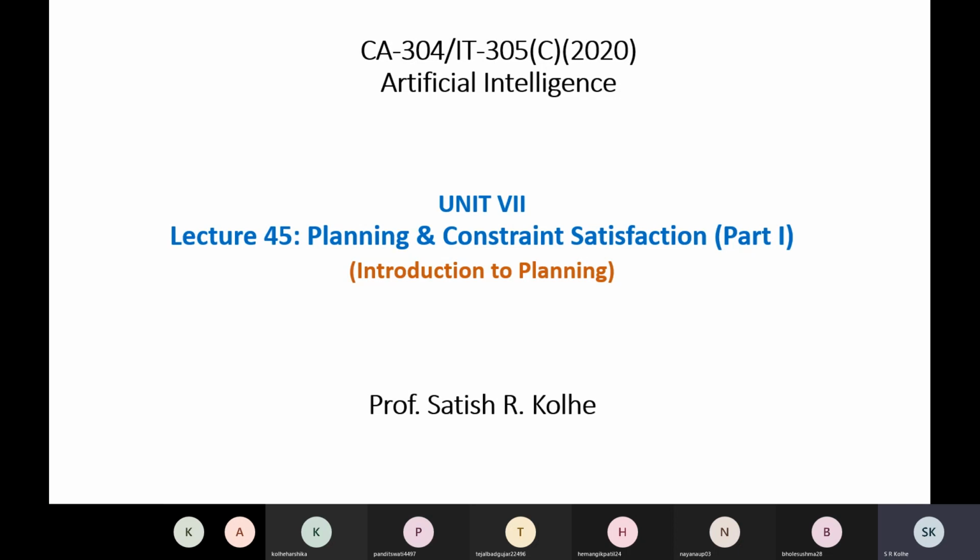A very basic, primitive technique that we have discussed was predicate logic, first order predicate logic knowledge representation. And we are going to use this mathematical logic or first order predicate logic for representing knowledge while understanding different planning techniques.